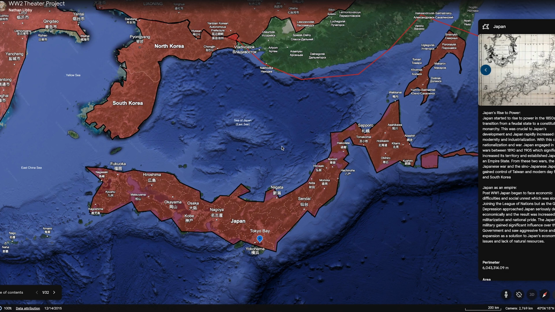But, as the Great Depression approached, Japan seriously declined economically, and the result was increased militarization and national pride. The Japanese military gained significant influence over the government and saw aggressive force and expansion as a solution to Japan's economic issues and lack of natural resources.